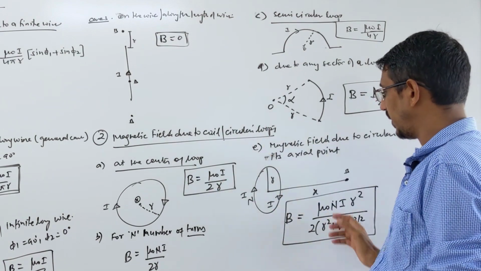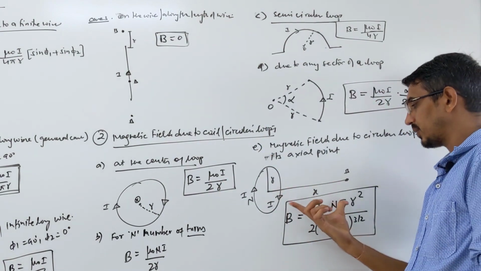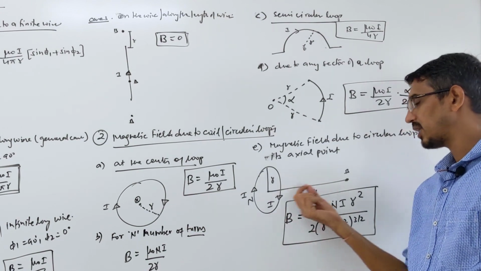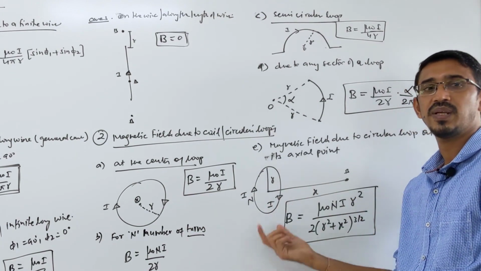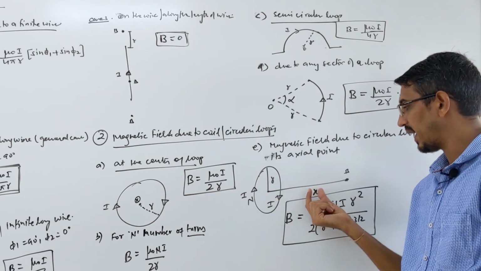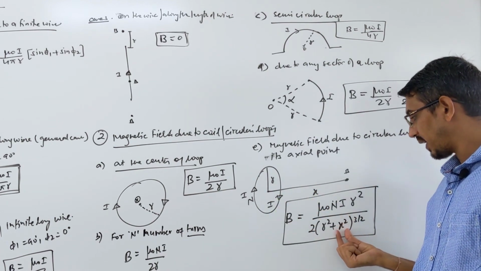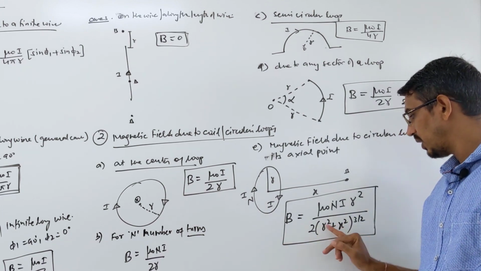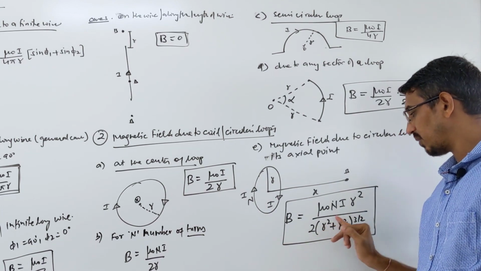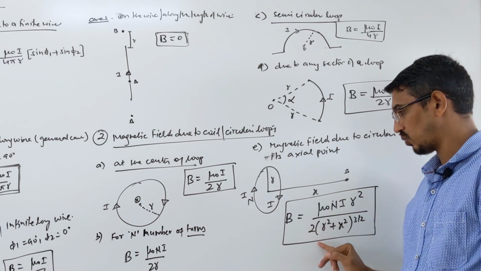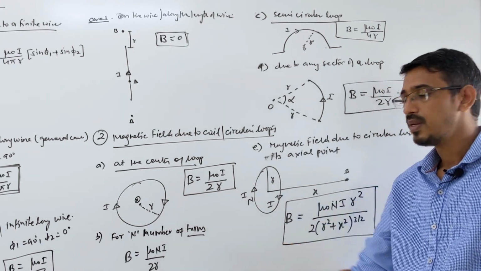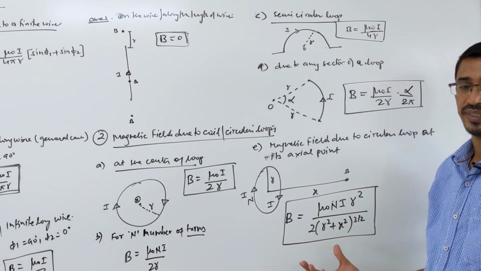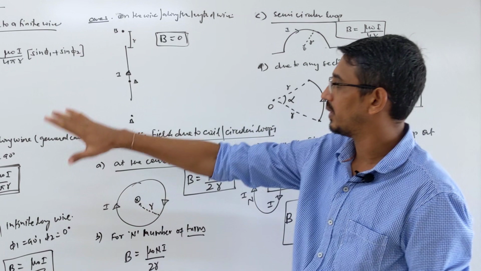All these cases come from here only. How? Look here, you want to get that case from here. This is the magnetic field at an axial point. If I say find the magnetic field at the center, then x becomes 0. In this formula you make x 0, you will get that answer only. With x 0, r square power 3 by 2 means r power 3, r square gets cancelled, leaving only r, 2r. So mu naught n I by 2r, right? So this is the magnetic field due to a circular loop at an axial point, okay.